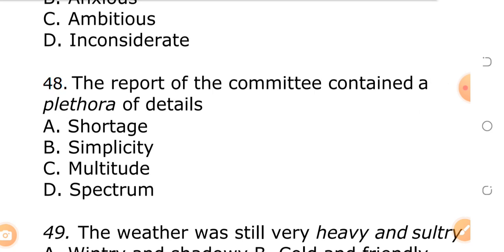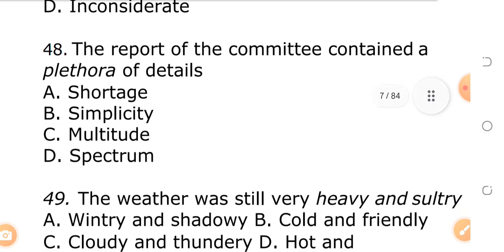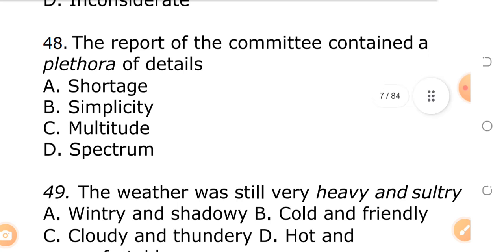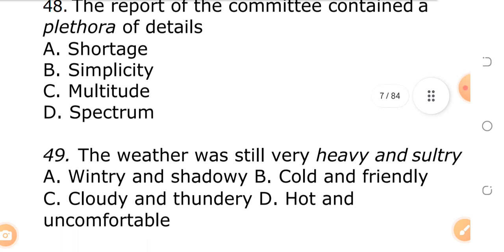Okay. The report of the committee contained a plethora of details. The opposite meaning of plethora is a shortage, simplicity, multitude, and spectrum. Okay. The opposite meaning of plethora is shortage of details. It wasn't details enough, but when you say plethora, it means there were several details, many details, well detailed.